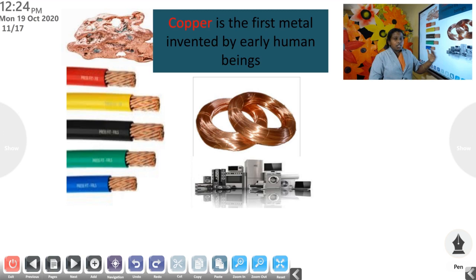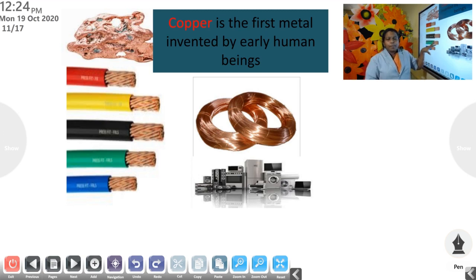By using copper, they began to kill animals and also cut down the trees and all. Then it became easier for them to clear the forest and also collect food. Thus, this metal, copper, helped the early men a lot and it made the development of human beings very fast. Today we use copper for various purposes.